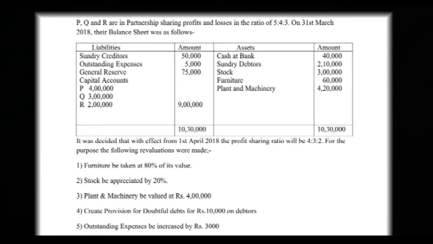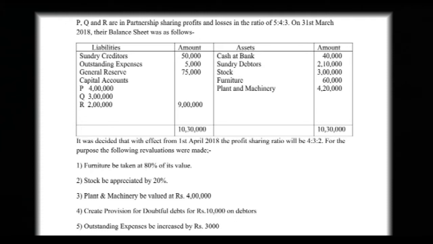Next, plant and machinery be valued at rupees 4 lakh. The plant and machinery given in the balance sheet is 4,20,000. That means its value has been reduced by 20,000. So 20,000 we will write in the revaluation account on the debit side, because the value of the asset is diminished.